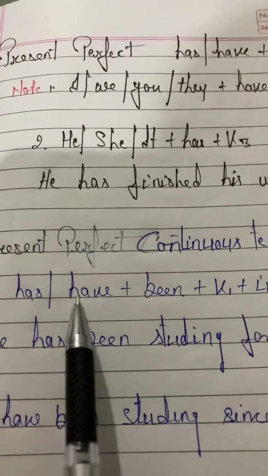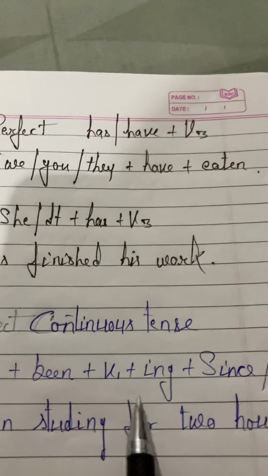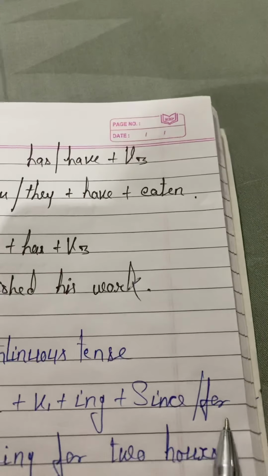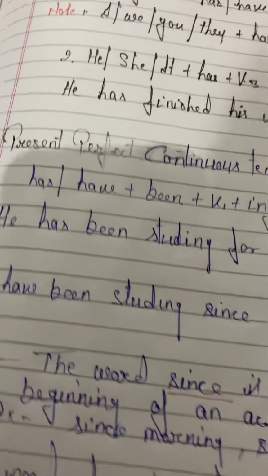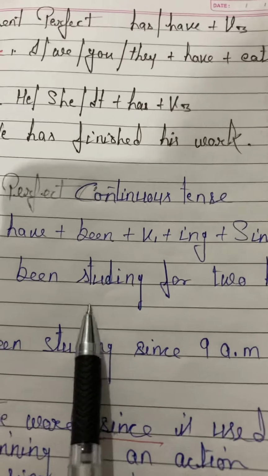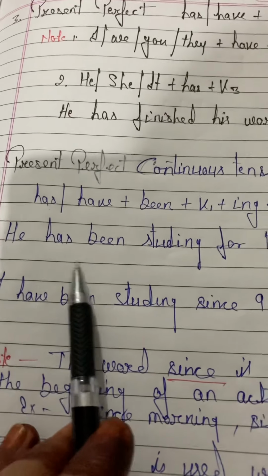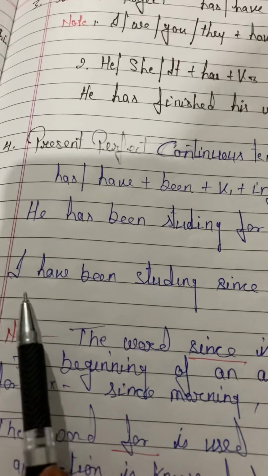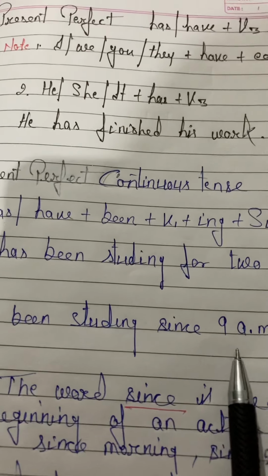Has been, have been plus ing form of the verb with since or for. For example, he has been studying for 2 hours. I have been studying since 9 a.m.